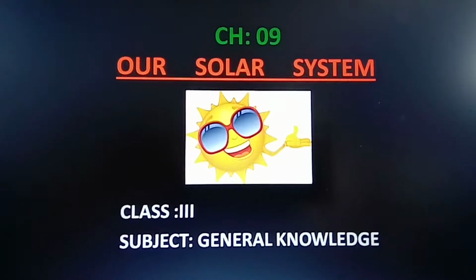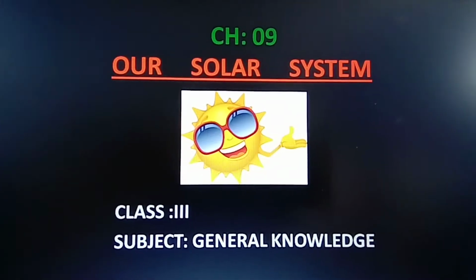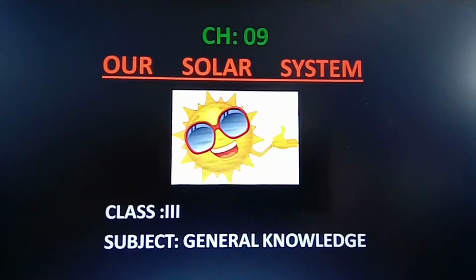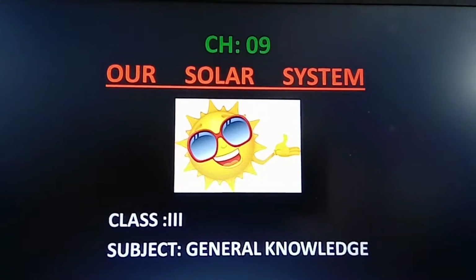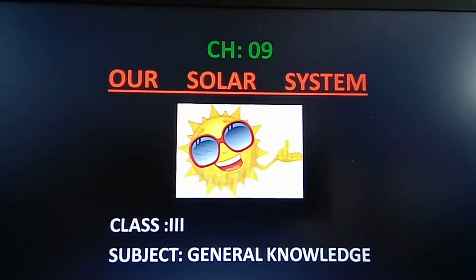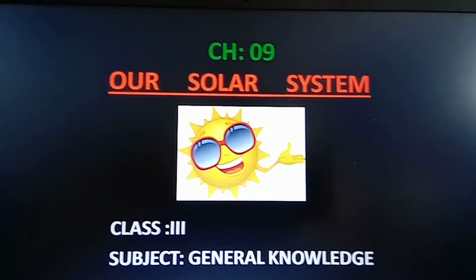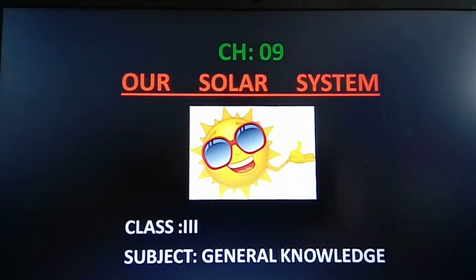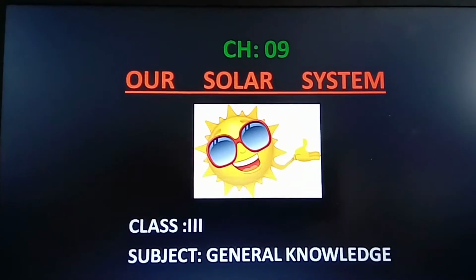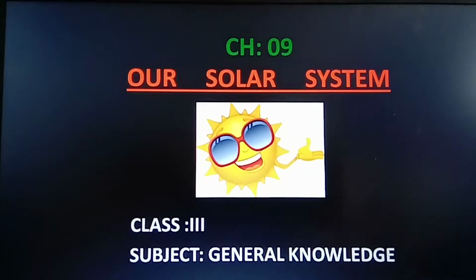Today we are going to learn about the ninth chapter of your general knowledge book. The name of the chapter is Our Solar System. One thing I must tell you, students, is that this chapter is going to be one of the most interesting chapters of your GK book. So first, we are going to discuss what the solar system is.